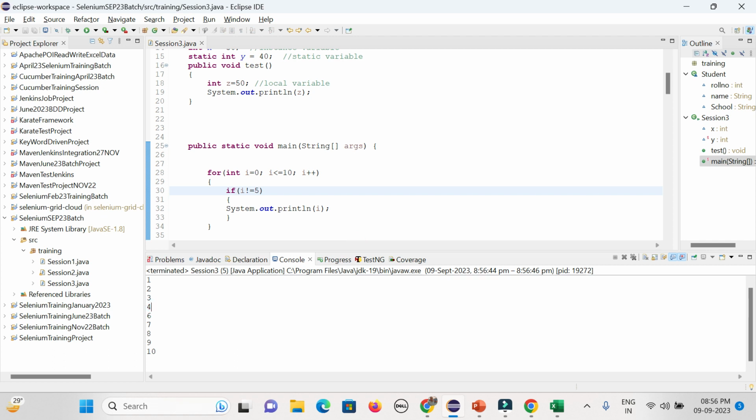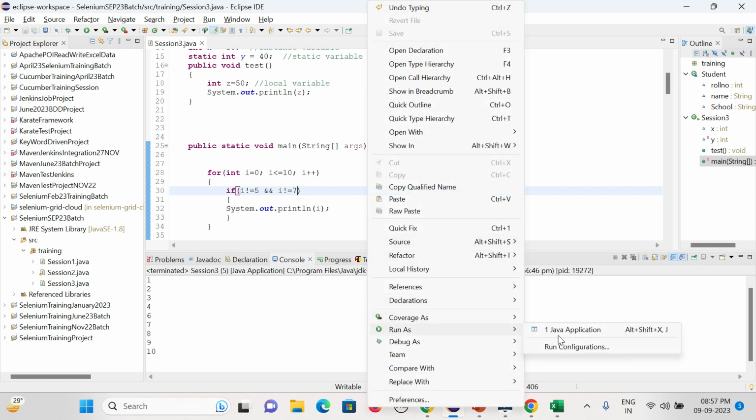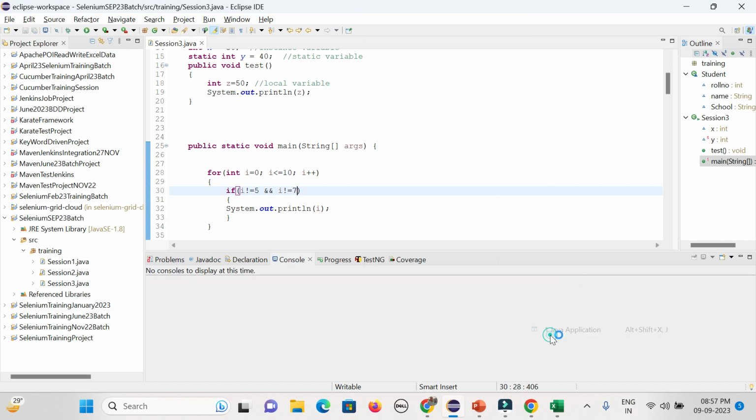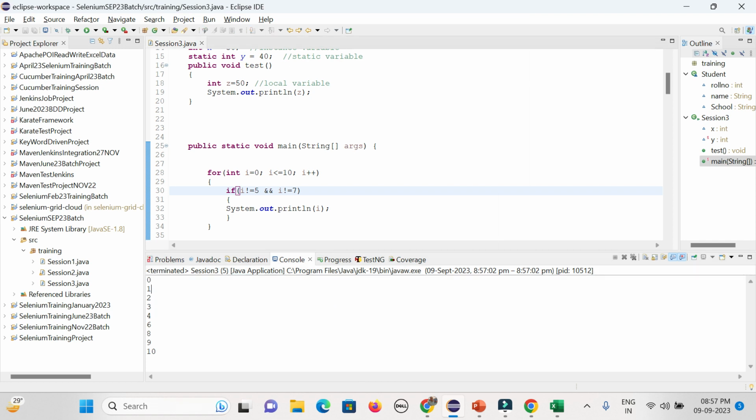In case you want to give multiple conditions, then I want to check i for 5 as well as 7. Those parts I want to skip, so that they will not be printed here. The remaining values will be there for the for loop. Okay, you could see 0, 1, 2, 3, 4, 6; 5 and 7 will not be there.